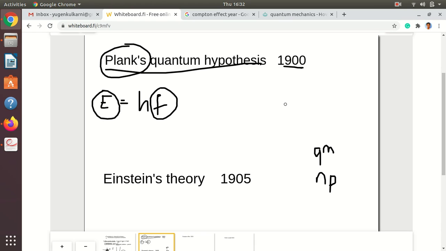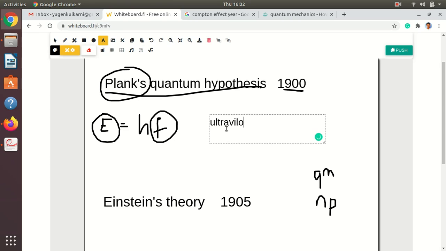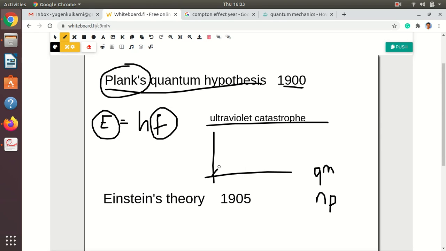We have studied that; it is called the ultraviolet catastrophe. So the same graph we have seen earlier. This was the experimental curve, this was the classical curve, and Planck could explain, he cannot explain the perfect curve, but he can explain some little deviation, but it was still matching. There was a very small difference, so we can say that Planck's theory was close to the perfect results, but obviously this is better than the classical Rayleigh's law.